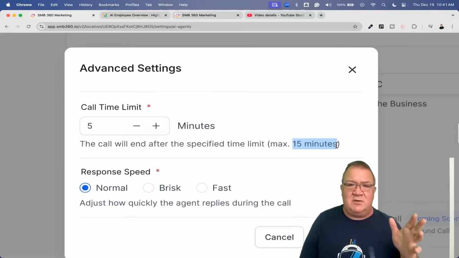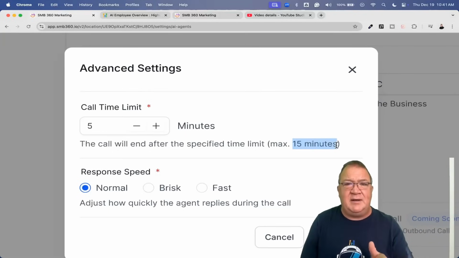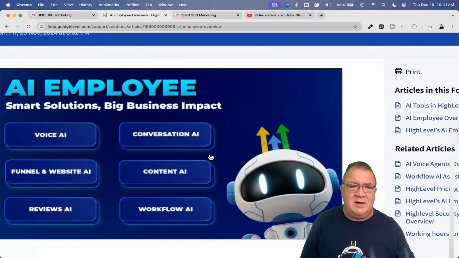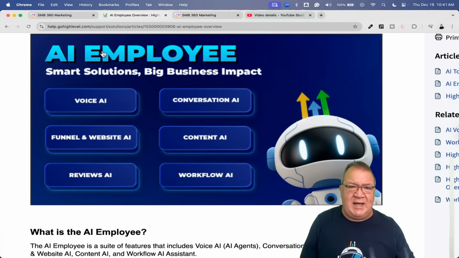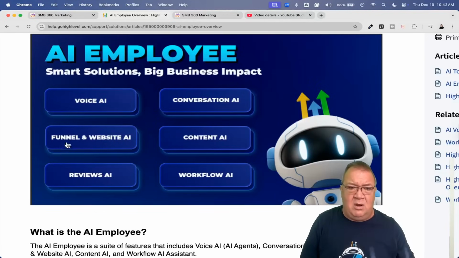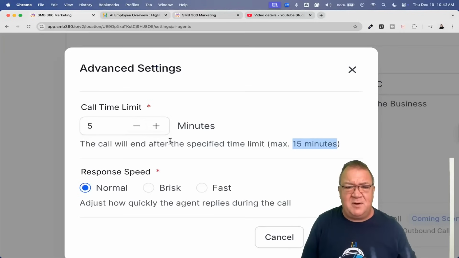I'm not going to say so in case the money changes when this video is published, but it does cost you per minute, or you have unlimited usage as part of this. Again, part of the AI employee feature, which, by the way, if you look at this, the AI employee feature is right here. Really, this is just one component. AI employee means all 6 of these things, not just the voice AI agent that we're talking about today. Okay. So when you talk about that unlimited AI employee, which can be very useful to do unlimited, especially if you're using all of these. So hop back into this part.